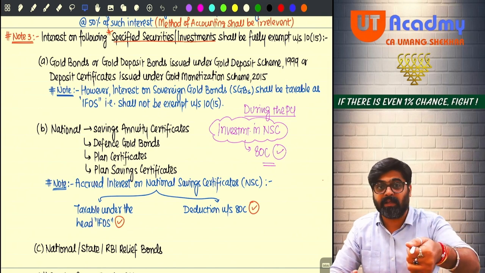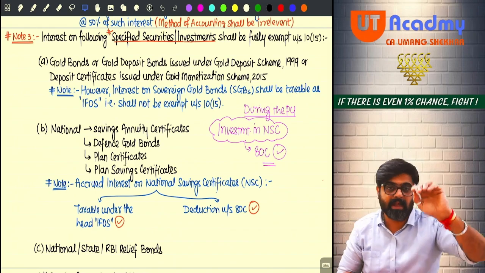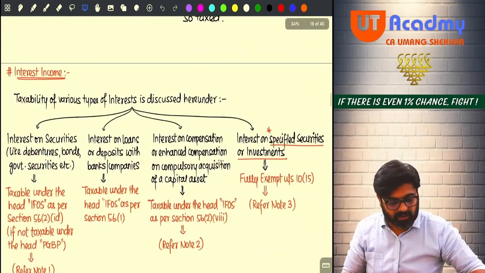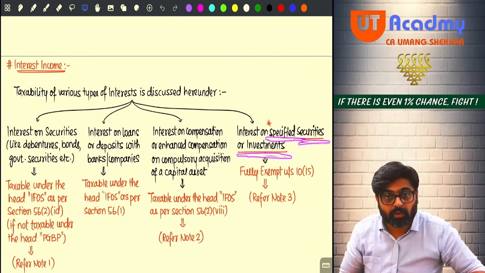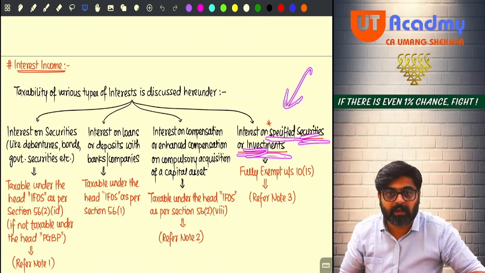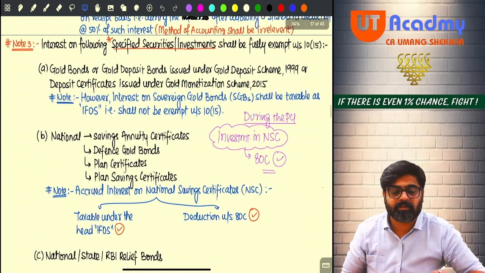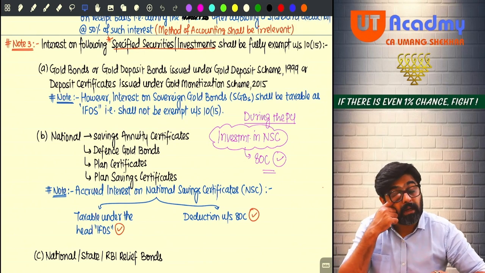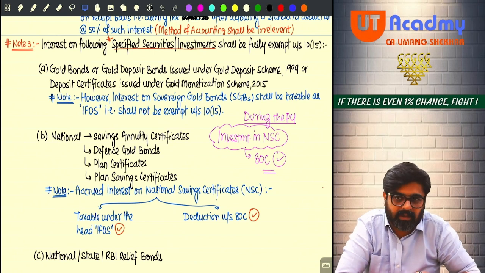So if you have invested in such specified investments or securities, certain specific types, then whatever interest you get on those specified securities and investments will be fully exempt. They are specifying the first type of investment, the first type of security. They are saying that the interest on old gold bonds will not be chargeable to tax because that interest is fully exempt under 10(15).